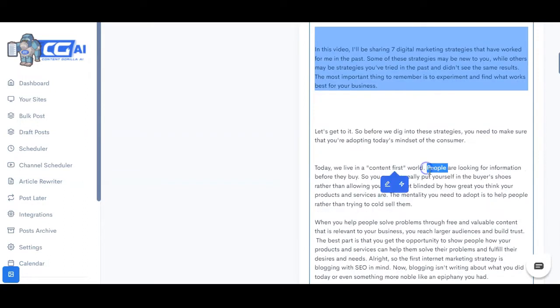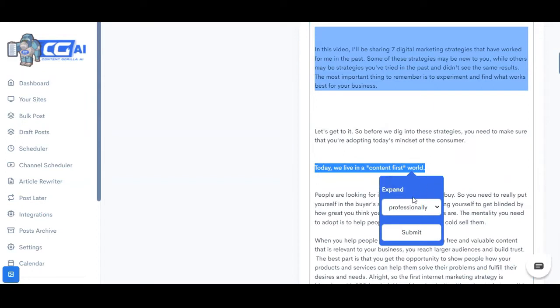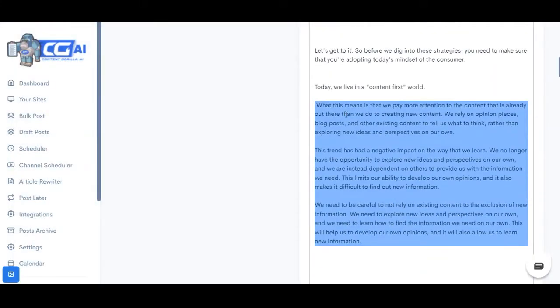Now let's go ahead and ask it to write about something, like, say, expand on this particular thing. So what I'll do is I'll just select this area and then click on the write content button for me, and then I will just ask it to professionally expand it. I can also choose the casual tone, or I can specify if I want it to be in the voice of a particular person, and I'm going to show that in just a second. But let's just go with a professional expansion of this particular sentence. Now, as you can see, it completely expanded that one line into 3 paragraphs.